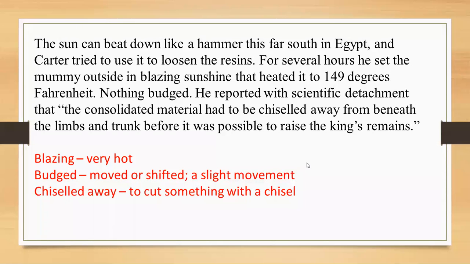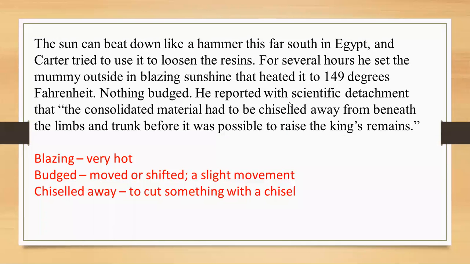For several hours he set the mummy outside in blazing sunshine that heated it to 149 degrees Fahrenheit. But still nothing budged, which means it was still stuck in that coffin.